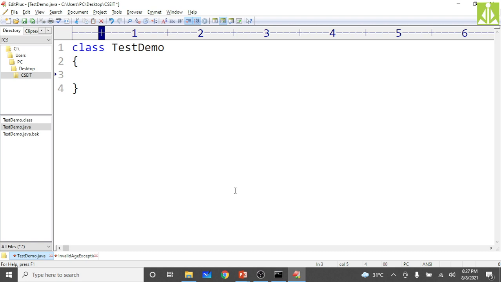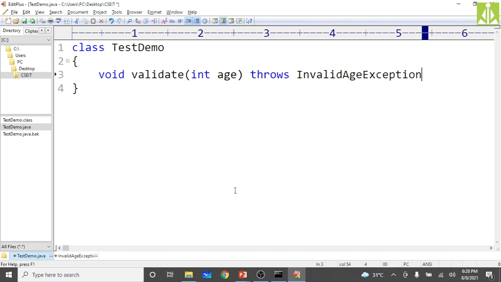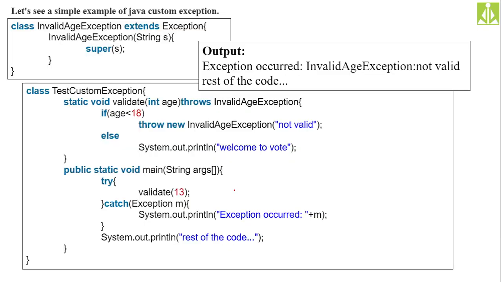Inside it, I'm going to write one validate method. In this validate method, I am raising the InvalidAgeException. Here int age I will read. I must safeguard my method call with InvalidAgeException, throws InvalidAgeException. So like this. Hopefully it is correct.